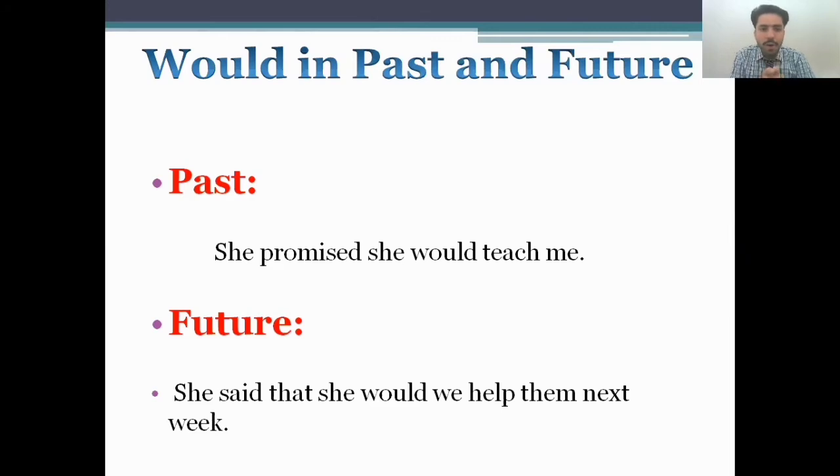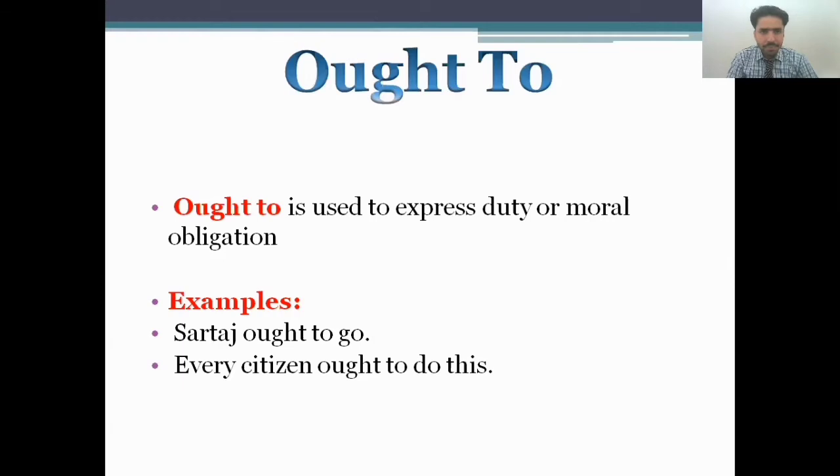That she promised she would teach me. And in the future: she said that she would help me next week. This is all about the future. It means in this sentence we are talking about the future, that she said she would help me next week. This is all about "would" in the past as well as in the future.